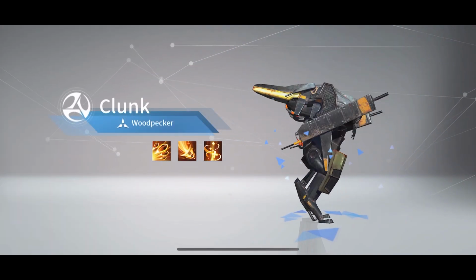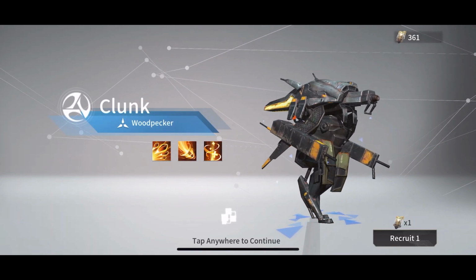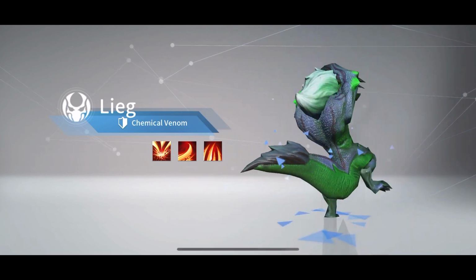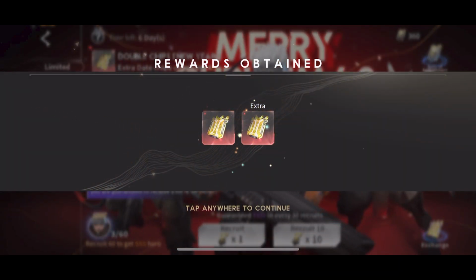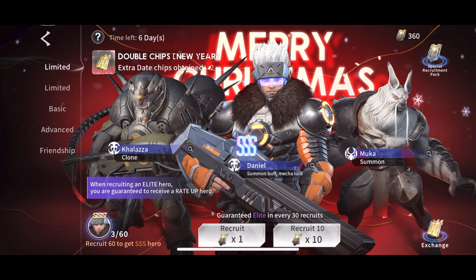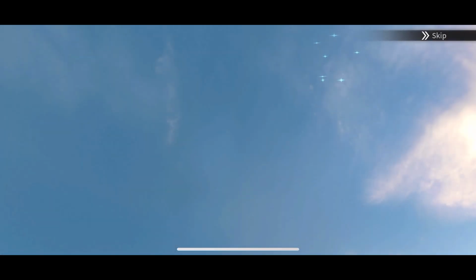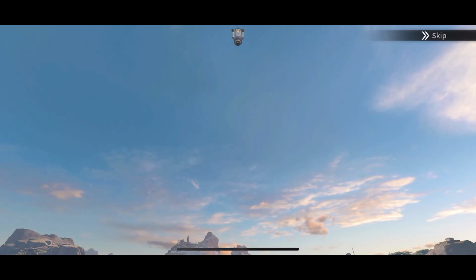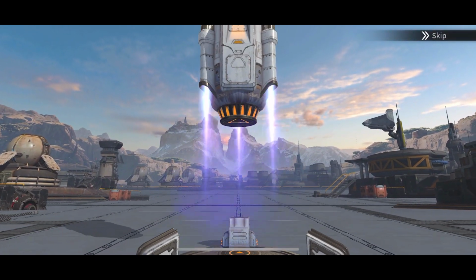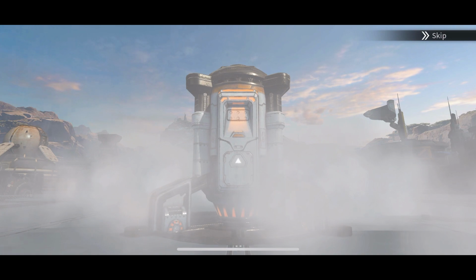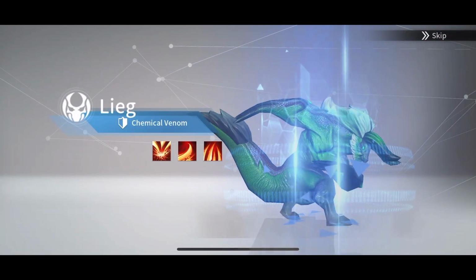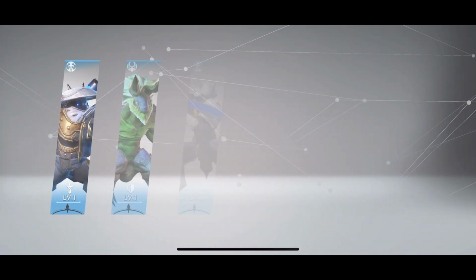There we go. Got a clunk. Yeah, already doubling. I love it. Yes, yes, yes. Okay. So I got our 2 down. Let's go for our first 10 pull. I'm going to watch full animation for the first 10 pull. Oh, man. I actually haven't watched this animation in a while. Straight blue. Okay, so there we go. I'm going to skip through that.